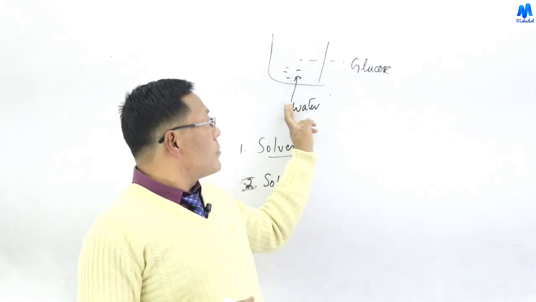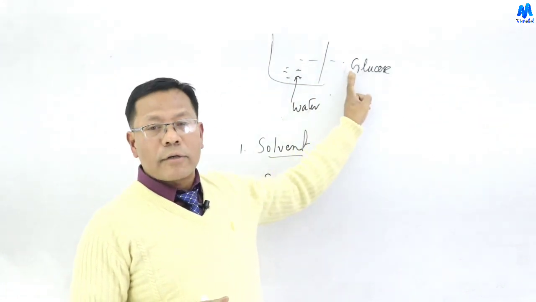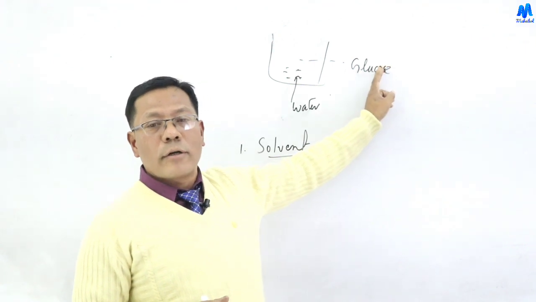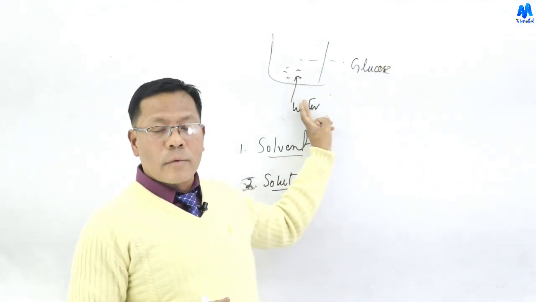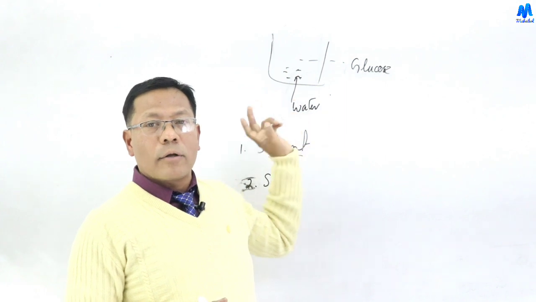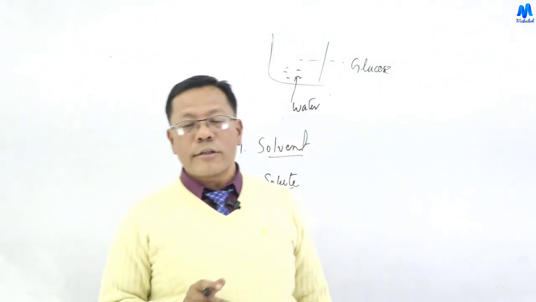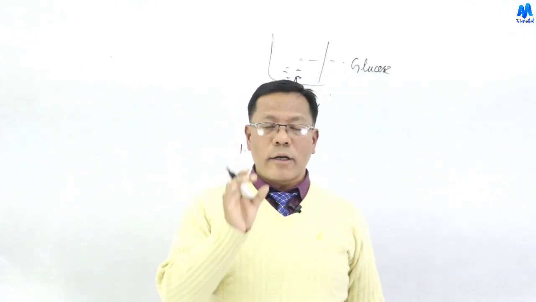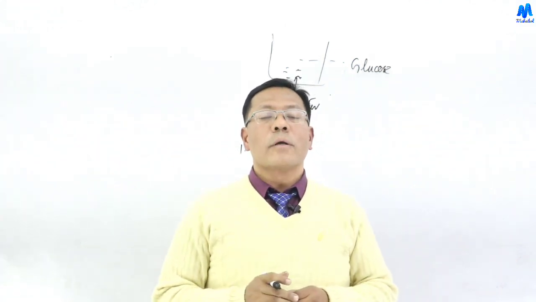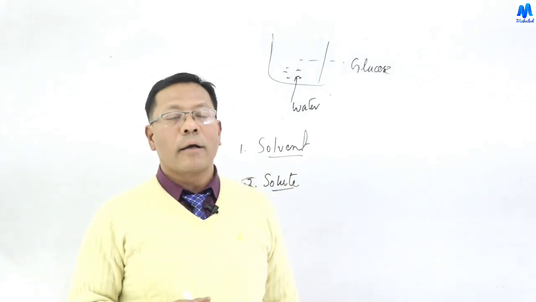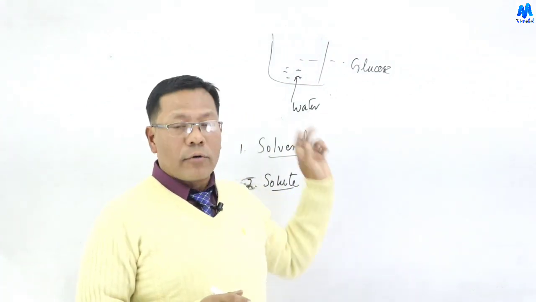So in this binary solution, the glucose which is present in smaller amount is the solute, and the water which is present in large amount is the solvent. In the binary solution of glucose in water, the glucose in smaller amount is called the solute, and the water in larger amount is called the solvent.